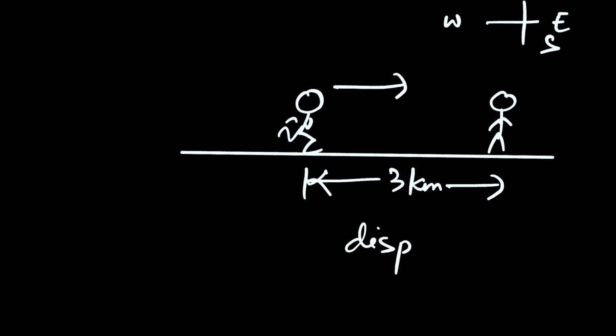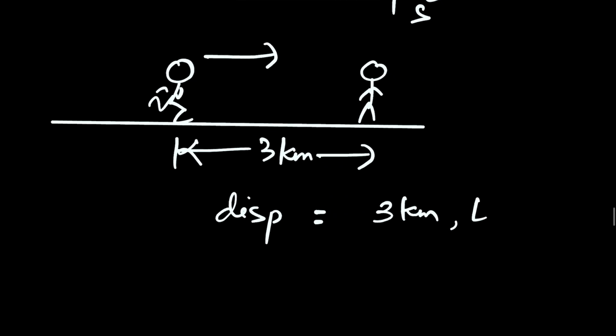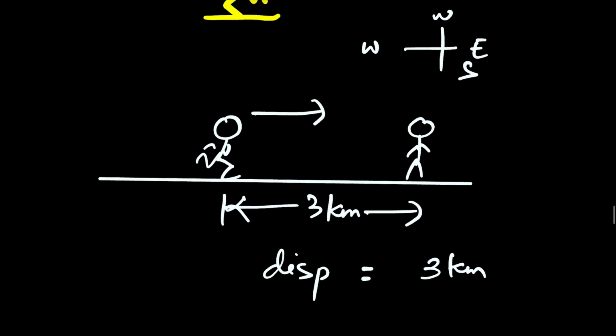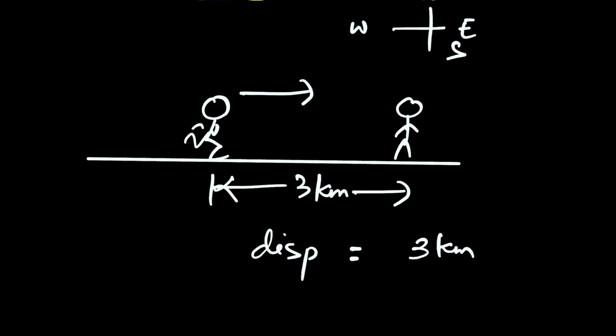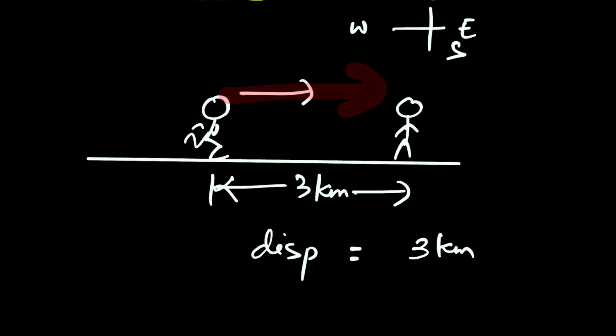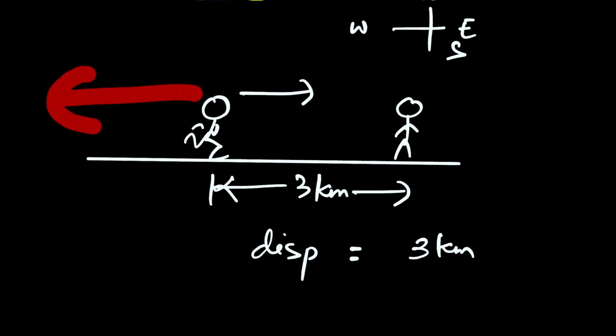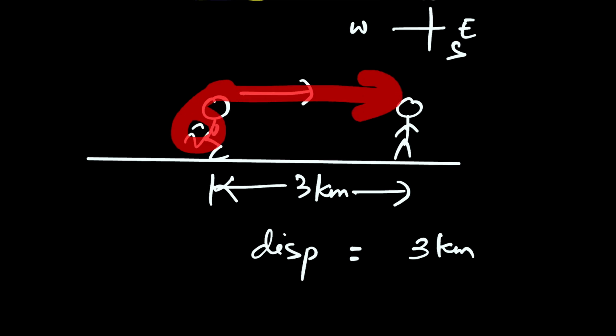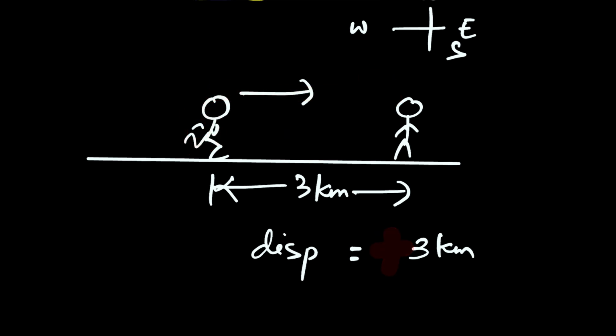Is moving along this direction. You can say it's 3 kilometer. Here I can assign east if I want, but here, will you assign, is there any way to add a negative sign here? No. Why? Because there's only one story here. There's no other guy moving along this direction. The story ends here. It's all about this guy moving in this one direction. There's no other comparison. There's no other direction to compare, right? There's no other guy, or there is no other direction involved in the story here. There's only this guy moving along this direction. Here we just assign positive here. Don't add a negative here when there's only one direction in the story.